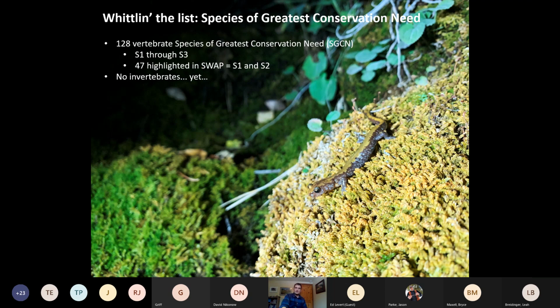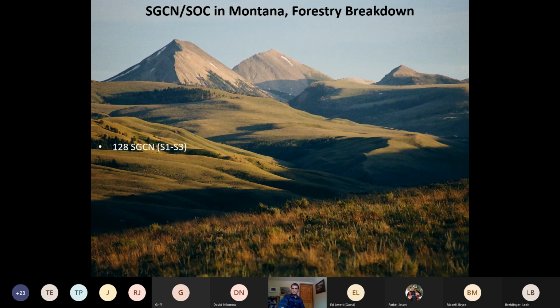So let's break it down a little bit. We have 128 species of greatest conservation need, S1 through S3. And I know that Bryce did a very similar breakdown here. I think we may have had slightly different criteria, different goals, but this is just to give you the general sense that there is a good way to whittle down these lists. I did this exercise on my own for a different part of the earlier talk I had. But basically, of those 128, 82 are not really associated with forested areas. It's generally species that are associated with large wetland complexes, or species associated with the grasslands and sagebrush seas of eastern and central Montana, so outside the forested areas.